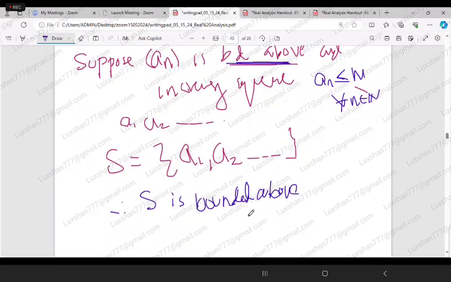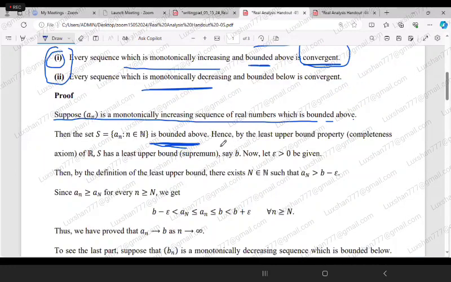So we have a set that is bounded above. If a set is bounded above, then what can I say? Hence by the least upper bound property, that means the completeness axiom. Can you remember that completeness axiom?